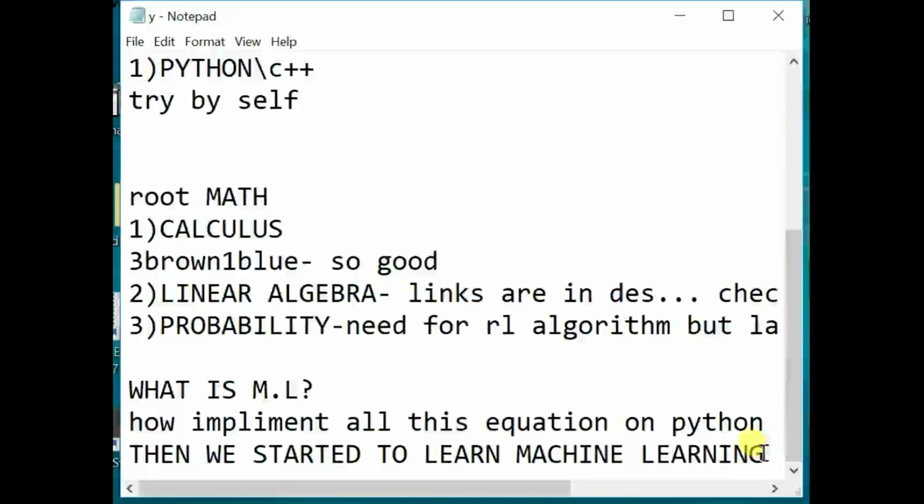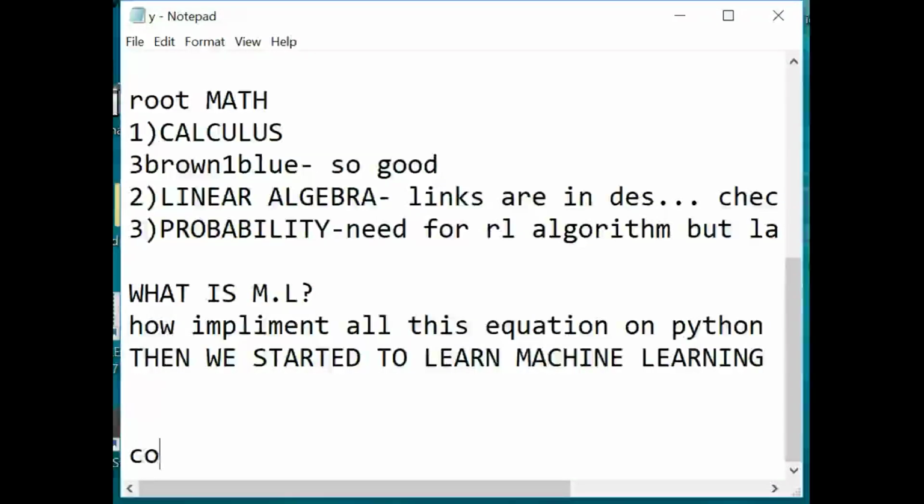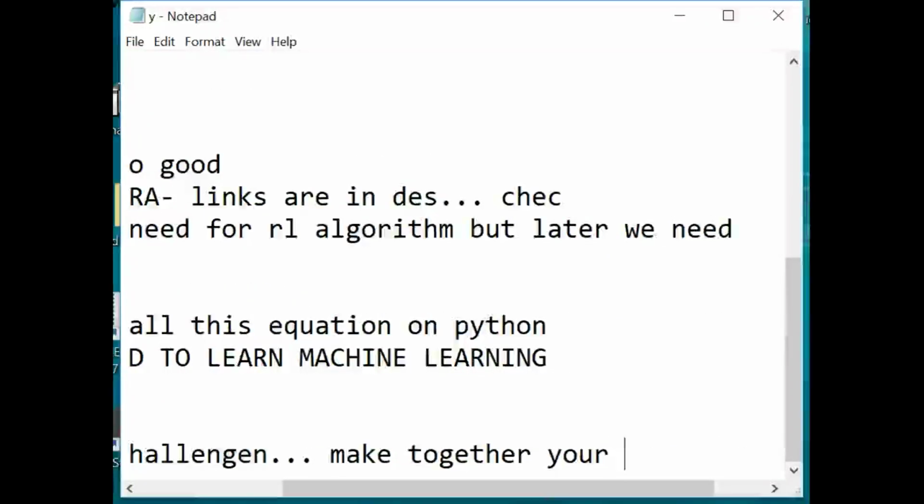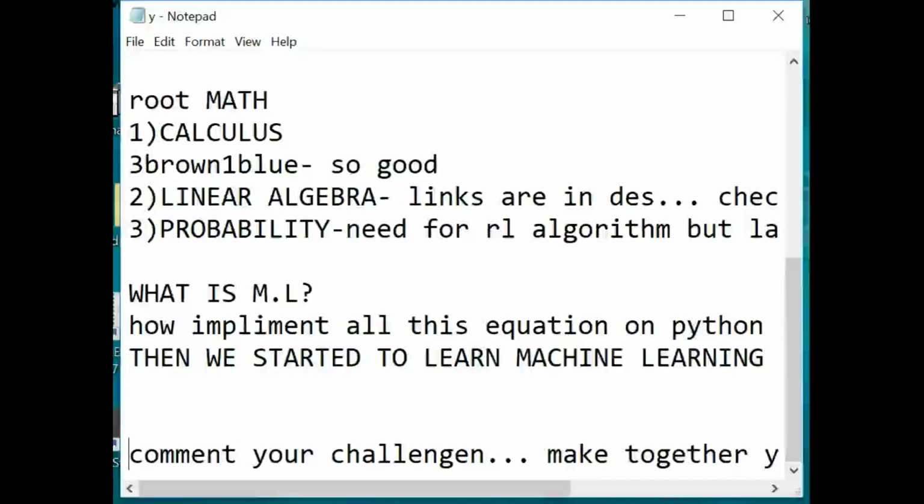If one week is enough for that challenge, then we can complete it, or if you need two weeks we can complete it then. After completing this challenge we can go on to further challenges. Many of you come to this channel to become experts in machine learning, not only to learn, because you have already learned and now you have to see how to implement that in code. So we can take a challenge, and you and I together can complete this project by understanding. By that we can upgrade our understanding level. So nothing is very complex in machine learning.